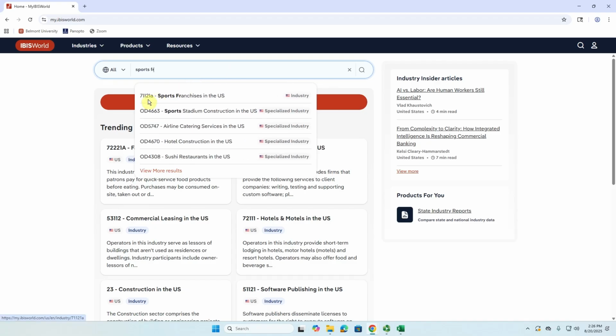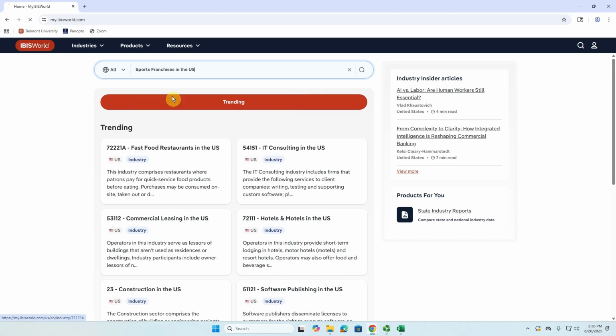And you'll notice right here, these numbers are actually indicative of the NAICS code within that industry. But any industry that doesn't have a NAICS code but still has a report in IBIS World will have this OD and then a series of numbers. This one, for example, is about sports stadium construction in the United States. But we're going to click on the sports franchises one right here.